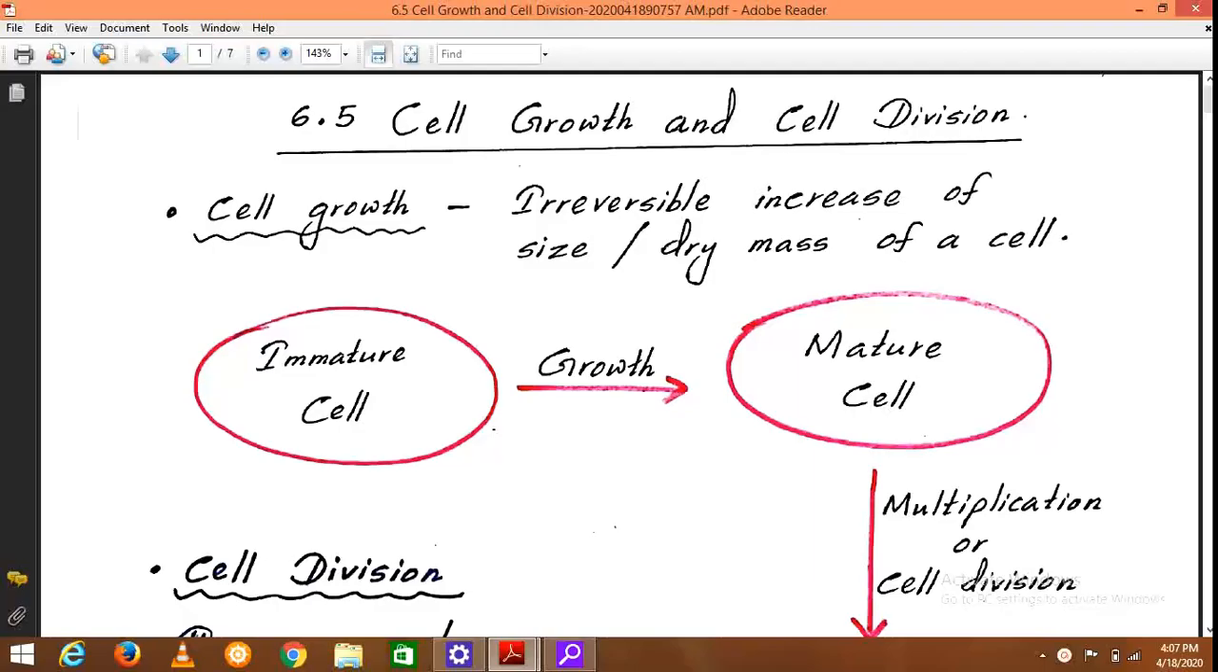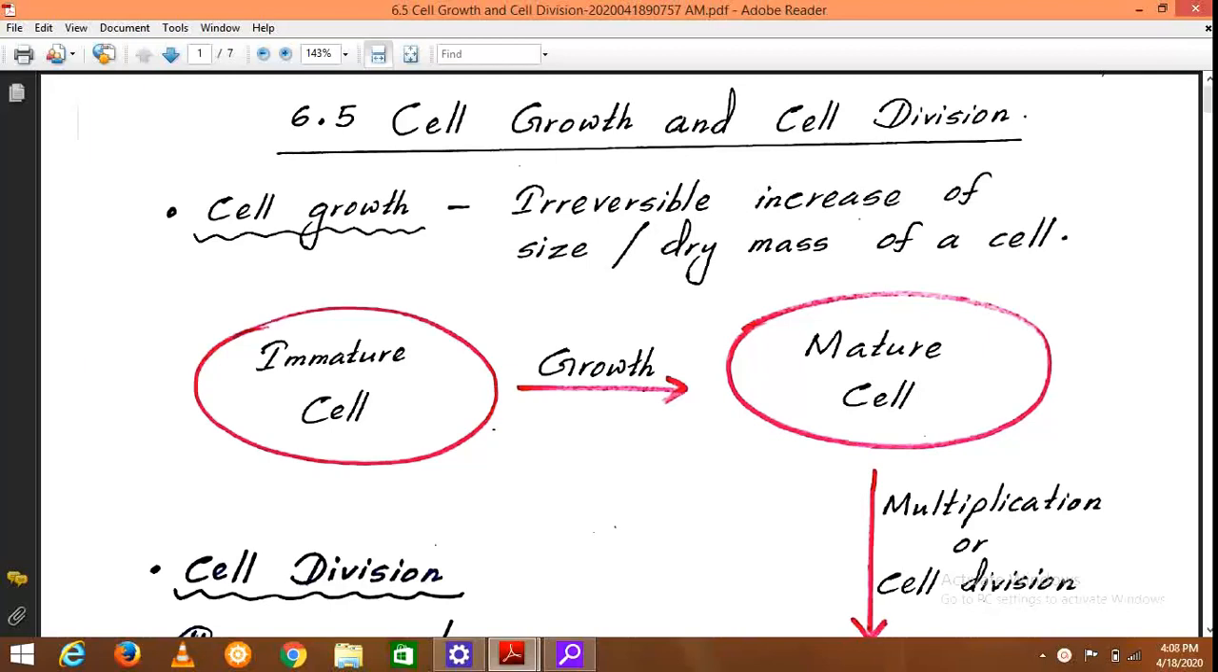Dear students, we have learned about the structure of the cell and the cellular organelles. What are the functions of those? As the next main part of the sixth unit, we are going to discuss cell growth and cell division. First, we'll consider what cell growth is.